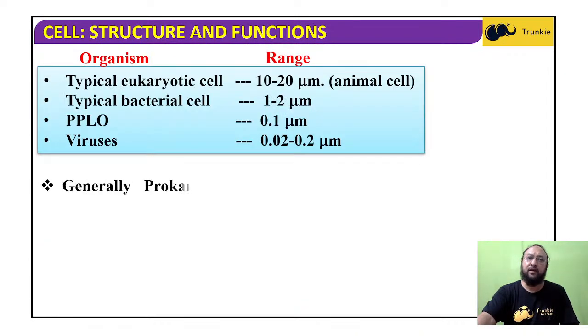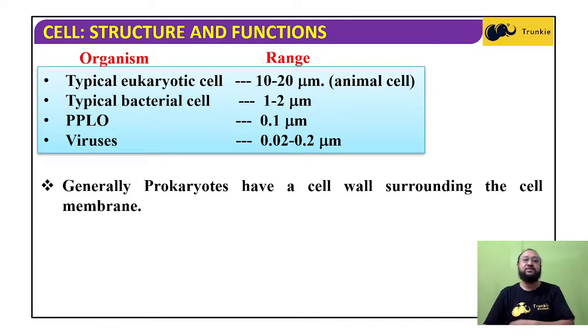Now see, typical eukaryotic cells in animals range from 10 to 20 micrometer. The typical bacterial cell is very small, almost 10 times smaller, in the range of 1 to 2 micron. PPLO is even smaller, 0.1 micrometer, and viruses are 0.02 to 0.2 micrometer, so the virus is the smallest. But remember, the virus is not a prokaryotic cell. A virus has no actual cell. A virus is a special kind of structure that we'll study separately.